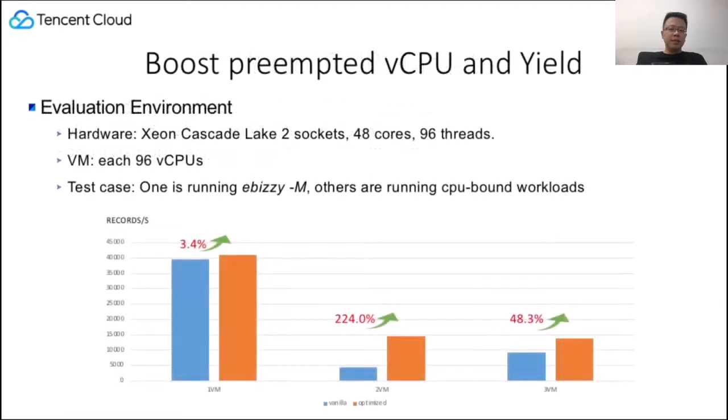Let's see the performance numbers. We tested this on a Skylake or Cascade Lake server, 2 sockets, 48 cores, 96 threads. Each VM is 96 vCPUs. One VM is running the ebizzy benchmark, the other VM is running CPU-bound workloads. We can observe a 3.4% improvement for one VM, 24% improvement for 2 VMs, and 48.3% improvement for 3 VMs.